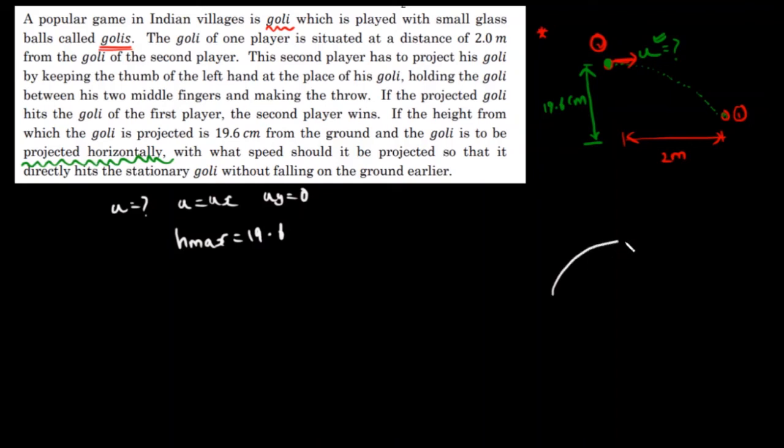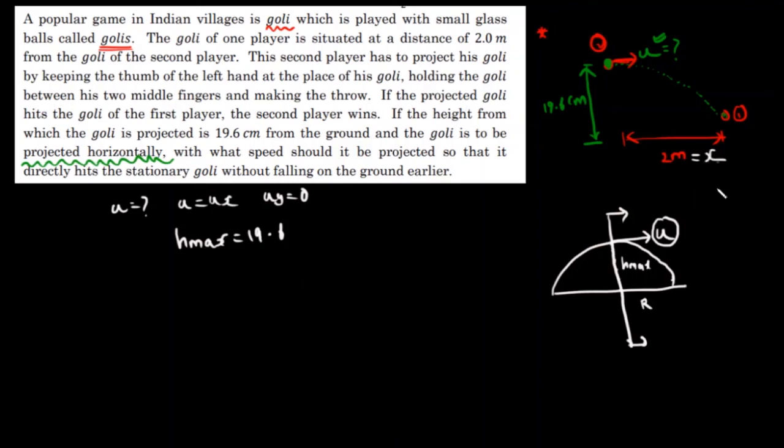You can imagine that this is one half of the projectile. We know this is the complete projectile, right? They have given one half of the projectile, with some velocity. So they have given only this part of the projectile. We need to find out what this velocity u is. They have given h max. They have given this distance, a range, like it's only half a range. That distance is given as 2 meters. I will just take it as r, or else, to avoid confusion, I will do something like this.